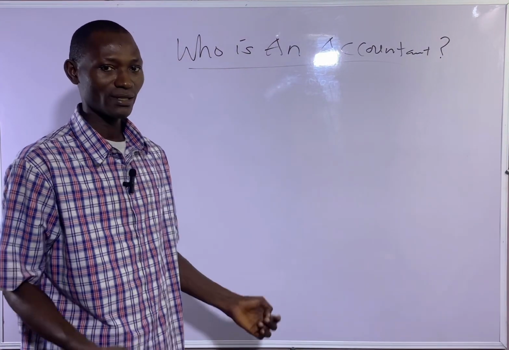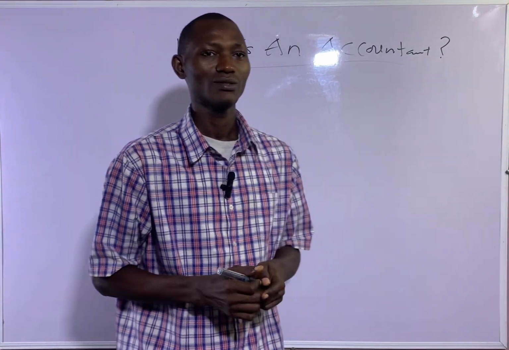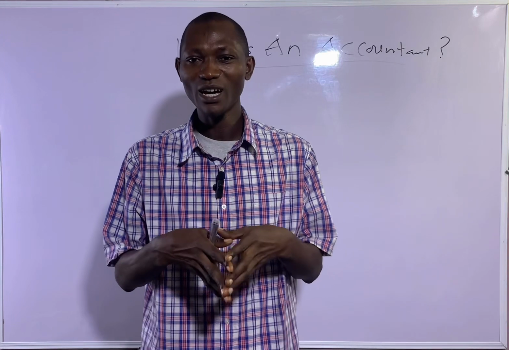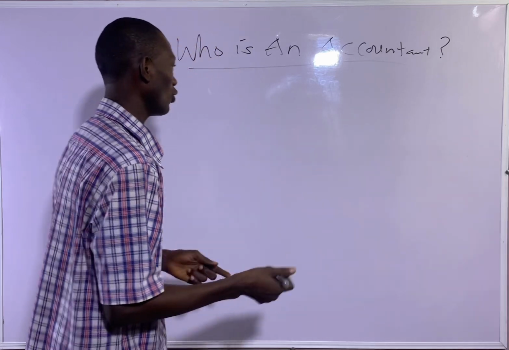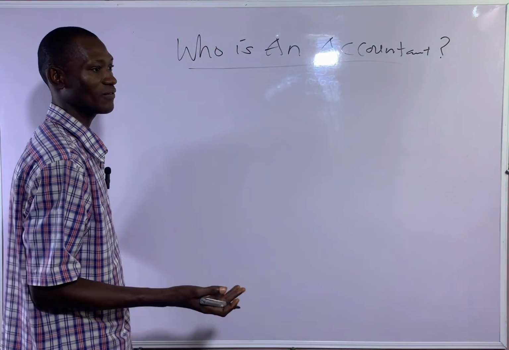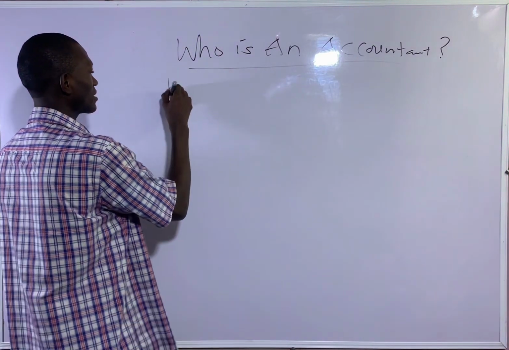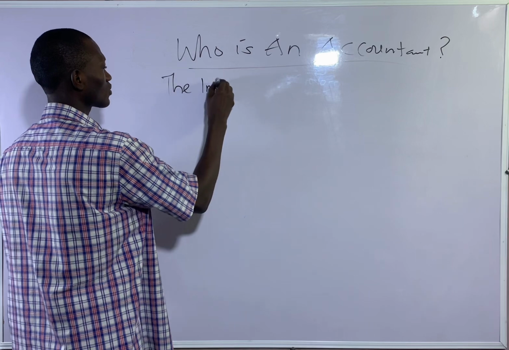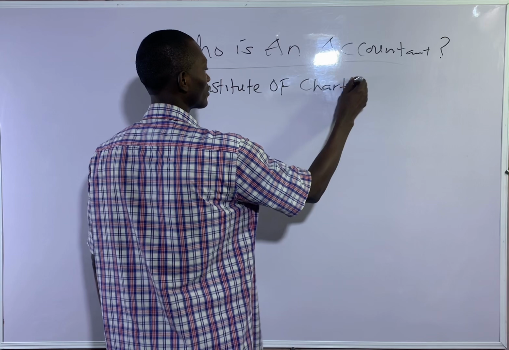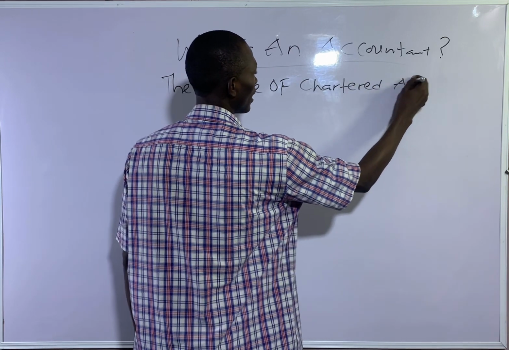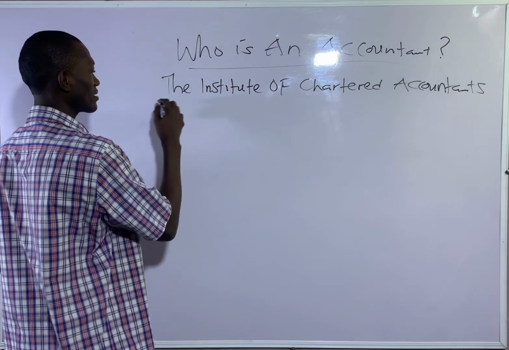Then that accountant is believed to be a member of at least one accountancy body globally. So examples of a professional body that an accountant could belong to: we have ICAN, the Institute of Chartered Accountants.